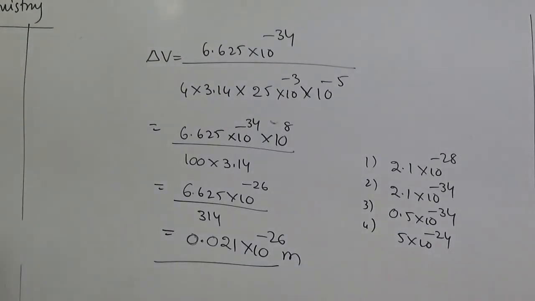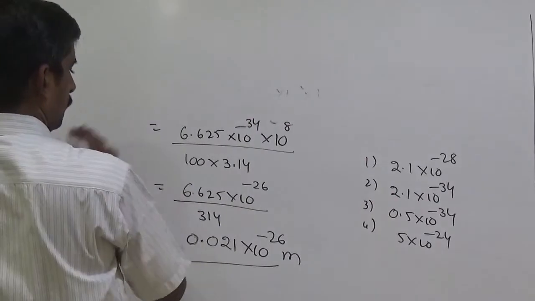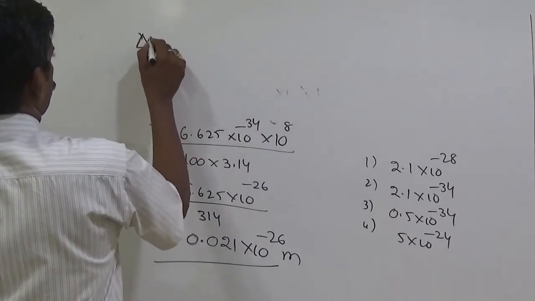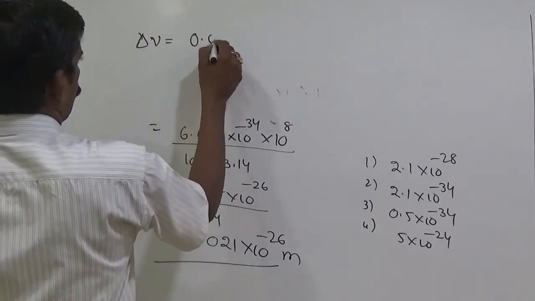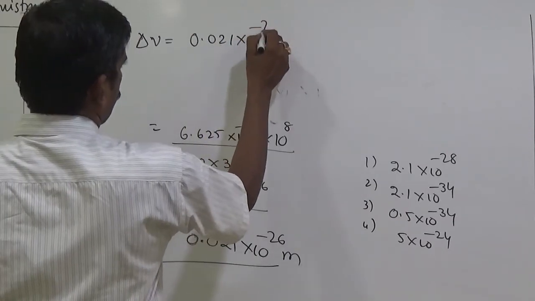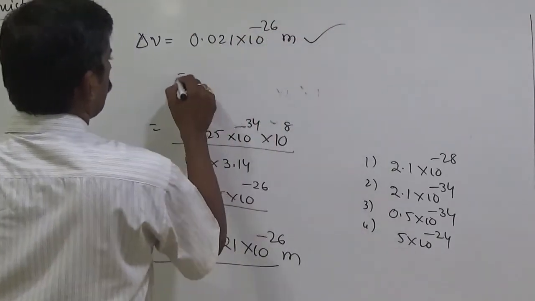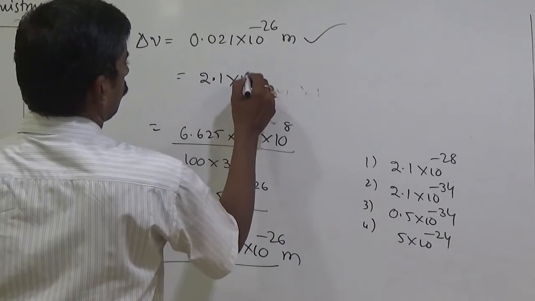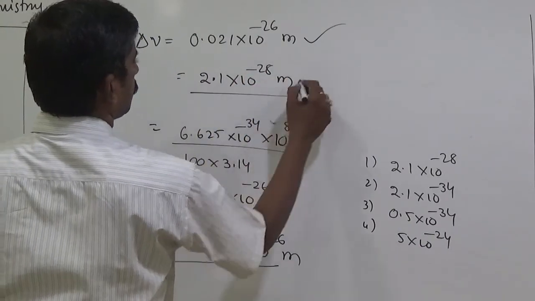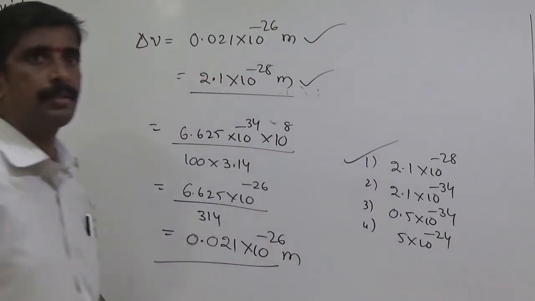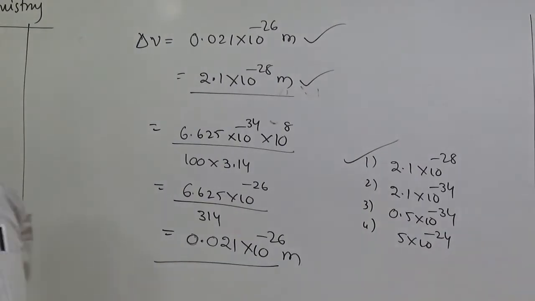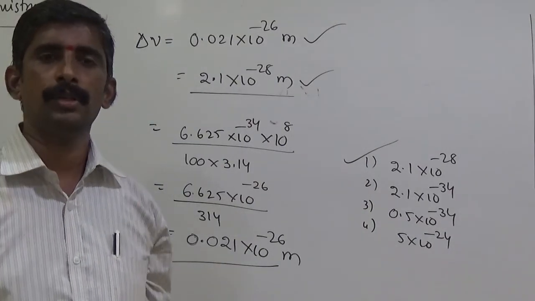After that, 0.021 into 10 to the power of minus 26 meters, or 2.1 into 10 to the power of minus 28 meters, correct. So first option, 2.1 into 10 to the power of minus 28 meter. So first option is correct.